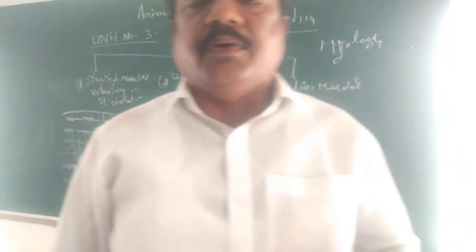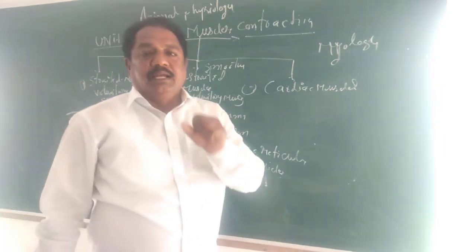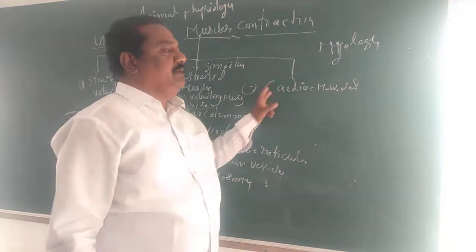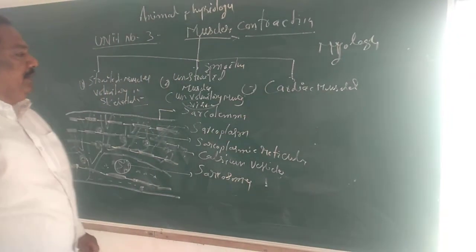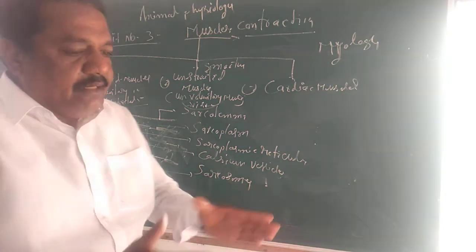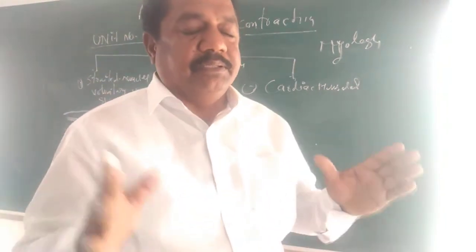Generally, it is about the size of a fist, the heart is there. All the heart-containing muscles are called cardiac muscles. So totally, what is the main function of the muscles? Contraction and relaxation is the main function of the muscles.